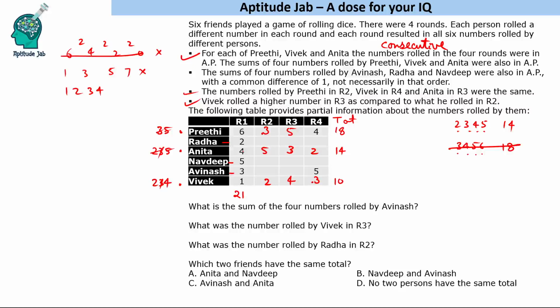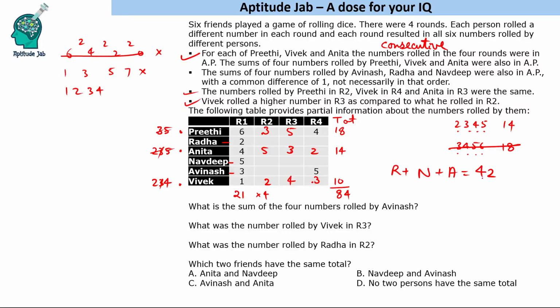Okay, so 14, 12, 12 plus 9 is 21. So 21 into 4, the grand total will be 84. Okay, 84 is the grand total. Now 42 is by these 3 people, so Radha plus Navdeep plus Avinash will also be 42. Okay.